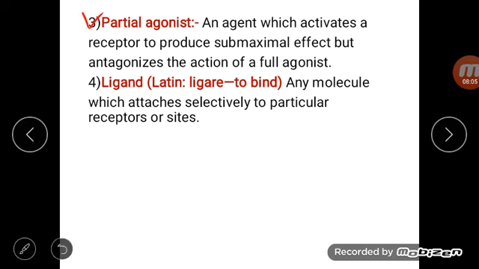Next term is partial agonist. Partial agonists are the agents which activate the receptor to produce submaximal effect, but antagonize the action of a full agonist.